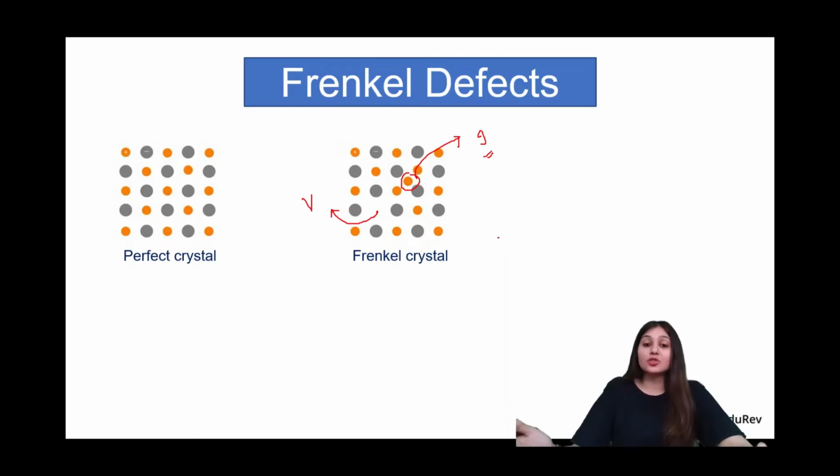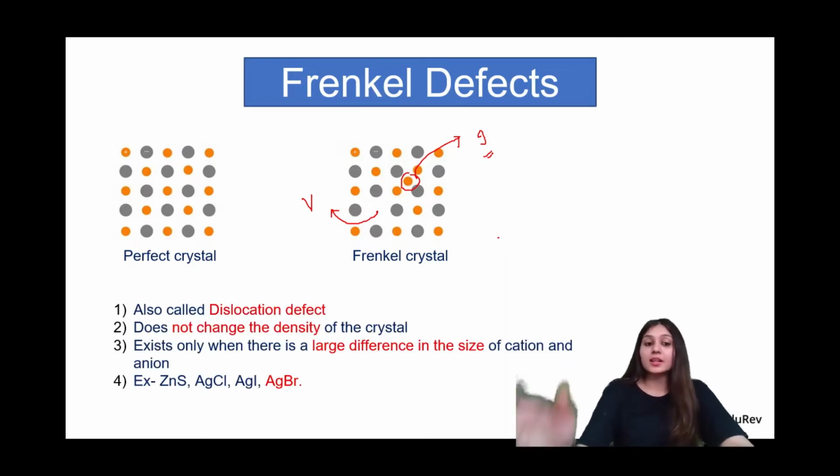So, as we have already discussed, we have two types of defects, vacancy and interstitial defects. Frenkel defect is actually a combination of both. We have a vacancy at the point where the cation should have been present and an interstitial defect at the point where it is now present. In the case of Frenkel defects, it is also called a dislocation defect because very clearly it is nothing but a dislocation of the cation from one point to another.